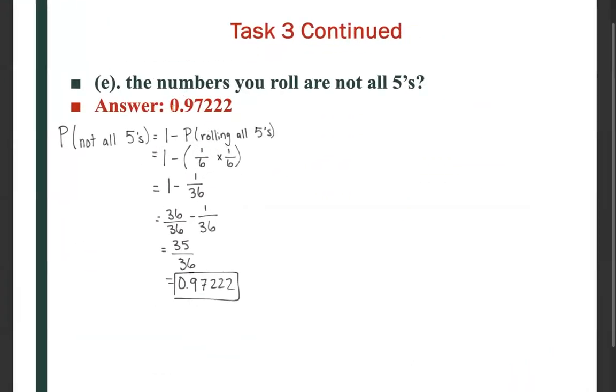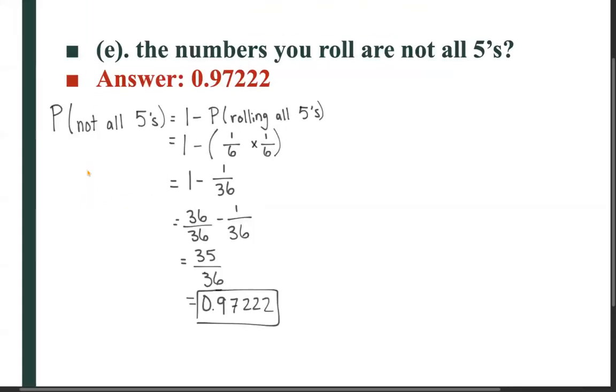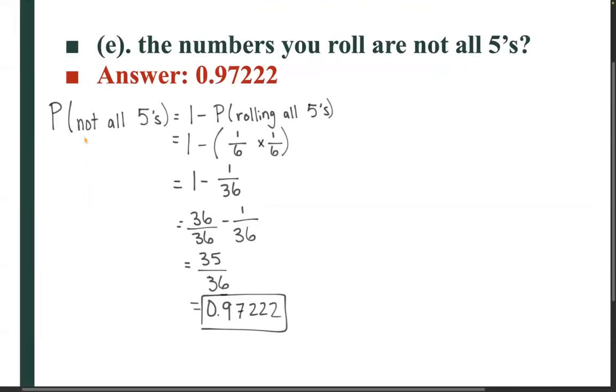All right, what's the probability that the numbers you roll are not all 5s? So here, I'm using the complement rule again. So the probability of rolling not all 5s is equivalent to 1 minus its complement, which is the probability of rolling all 5s.